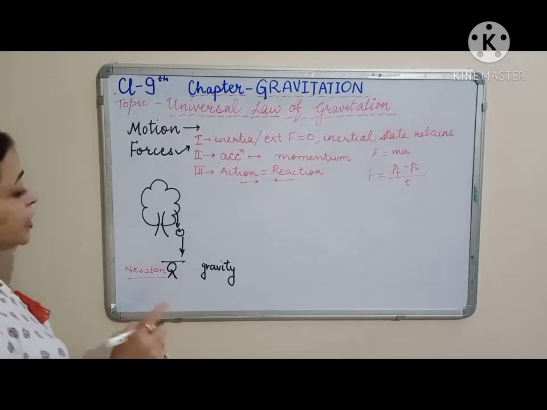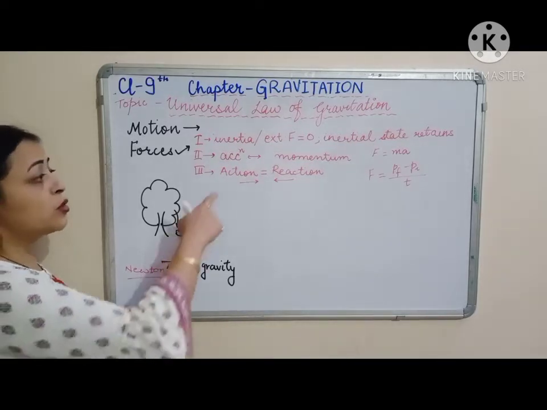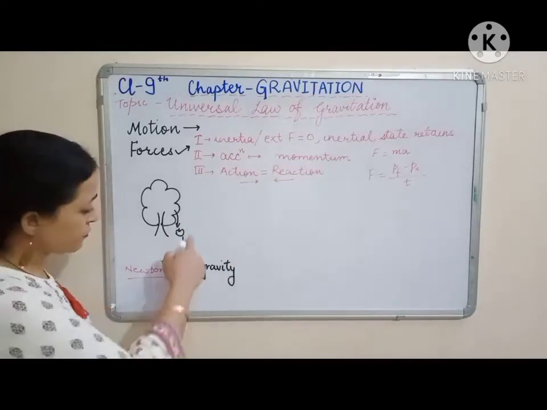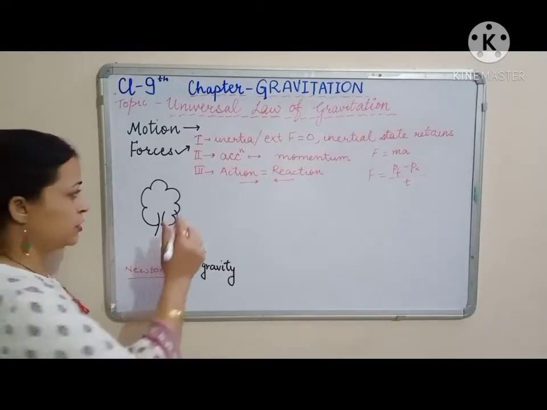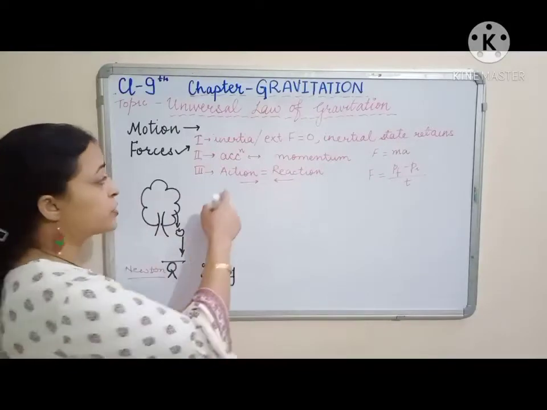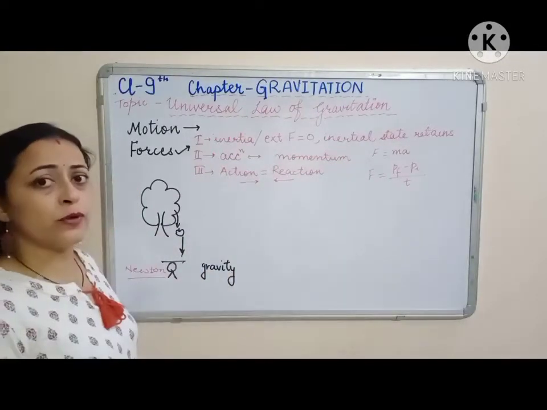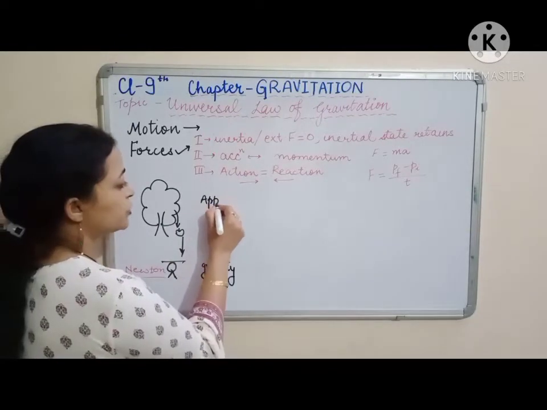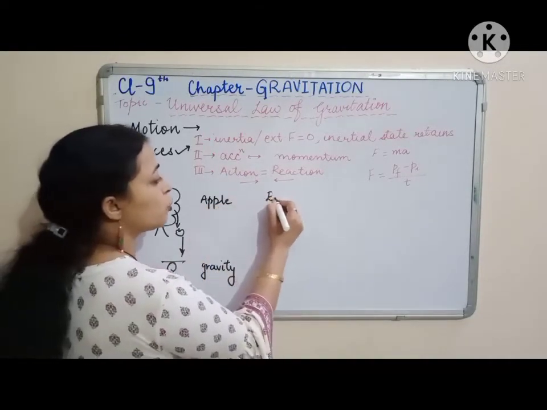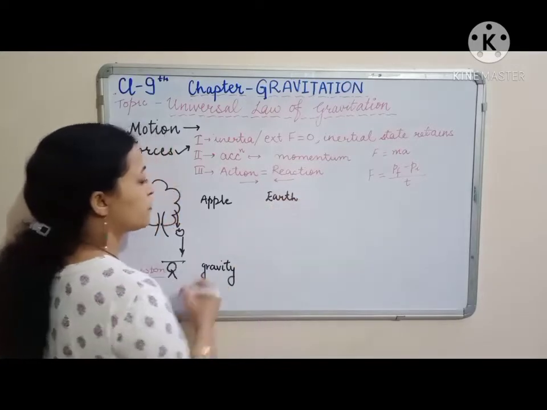But then, according to his own third law, if this is the action force, there must be some reaction force. And these two, you remember, action and reaction forces, always act on two different objects. So here, apple was the first object, earth was the second object.